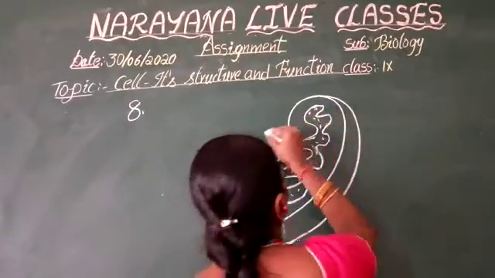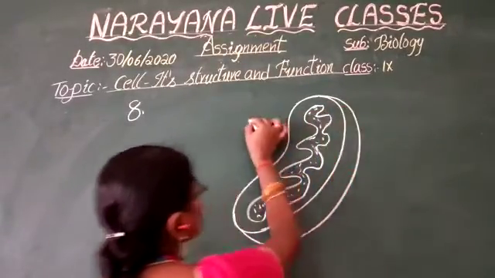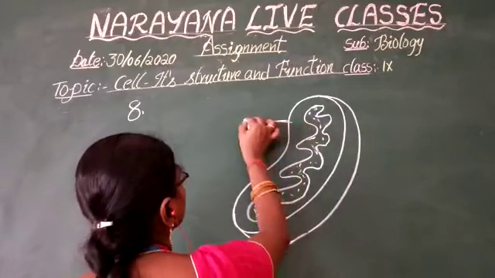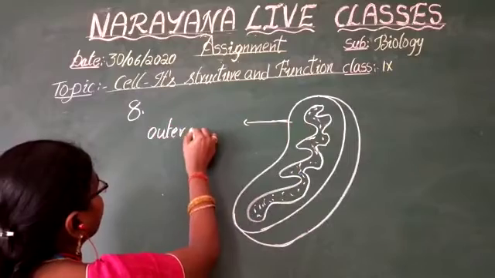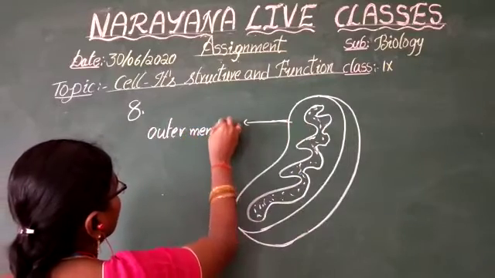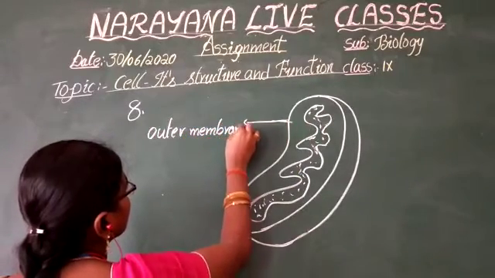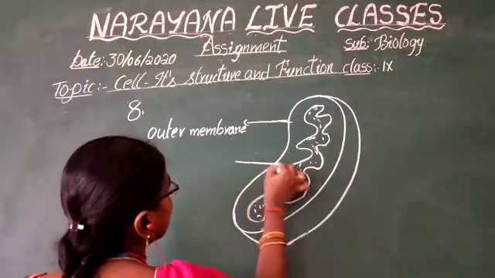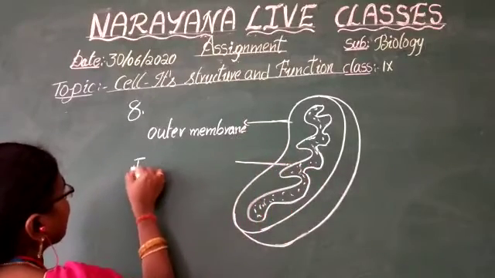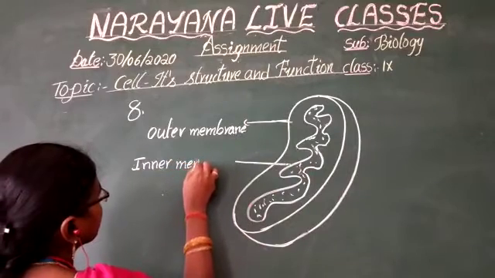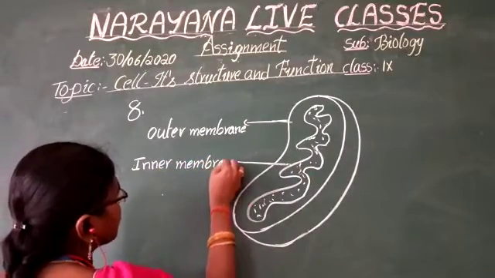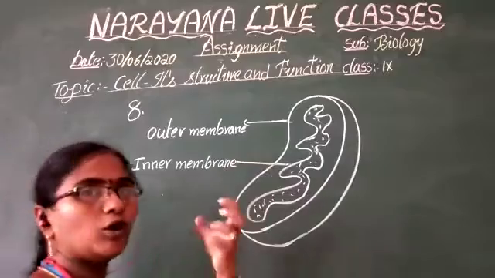And coming to the parts: outer membrane, and this is the inner membrane. So this inner membrane only is folded.